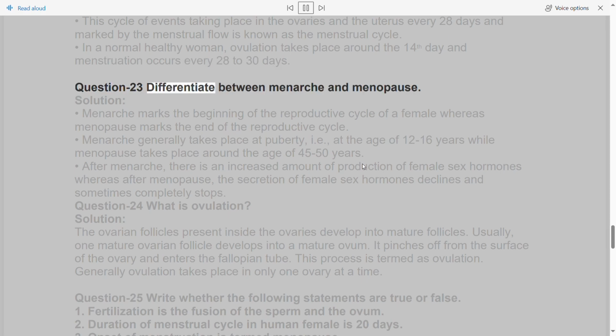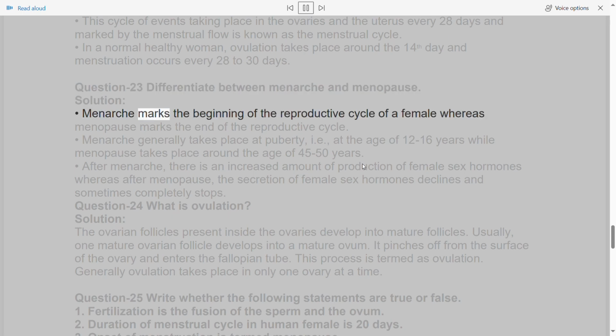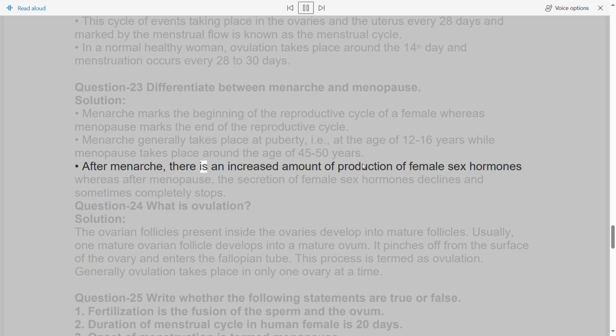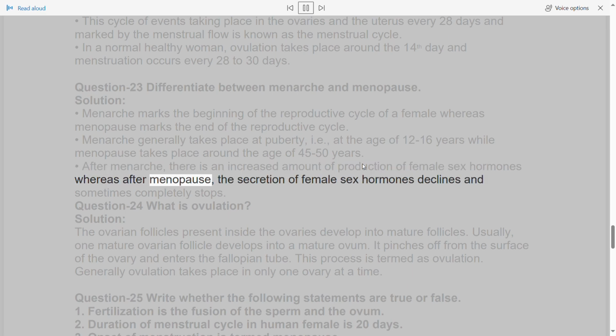Question 23. Differentiate between menarche and menopause. Solution. Menarche marks the beginning of the reproductive cycle of a female, whereas menopause marks the end of the reproductive cycle. Menarche generally takes place at puberty, i.e., at the age of 12 to 16 years, while menopause takes place around the age of 45 to 50 years. After menarche, there is an increased amount of production of female sex hormones, whereas after menopause, the secretion of female sex hormones declines and sometimes completely stops.